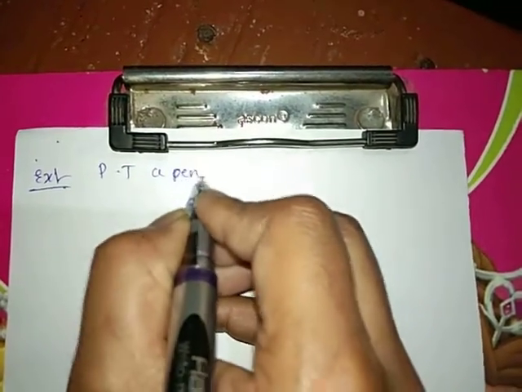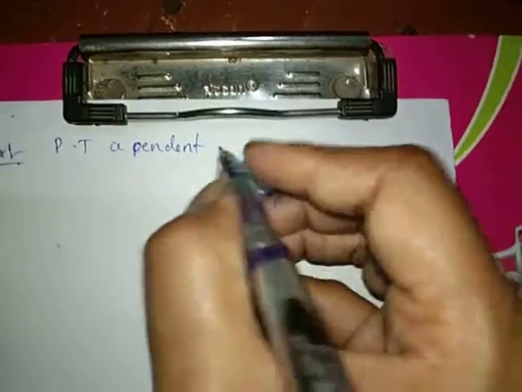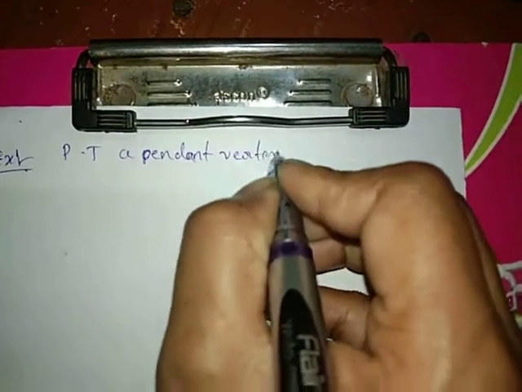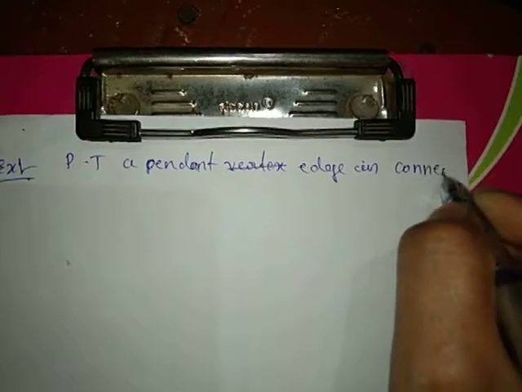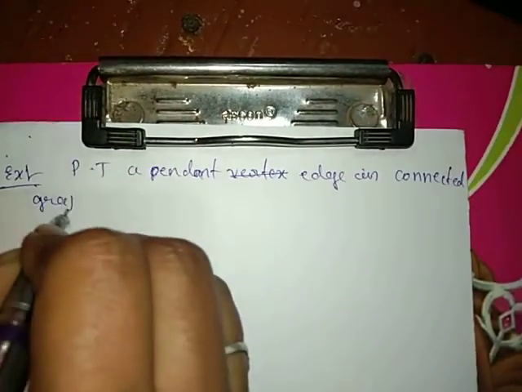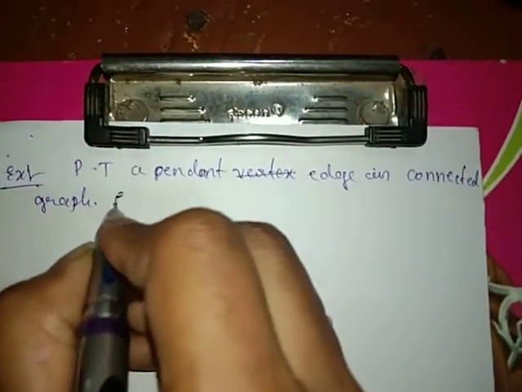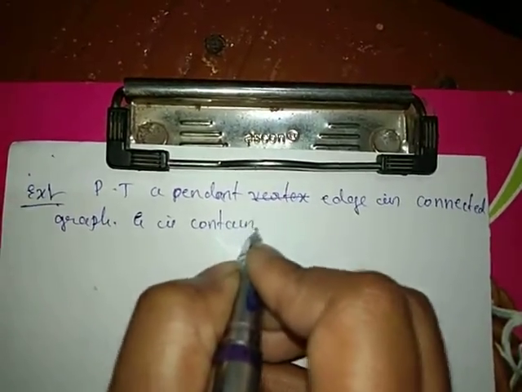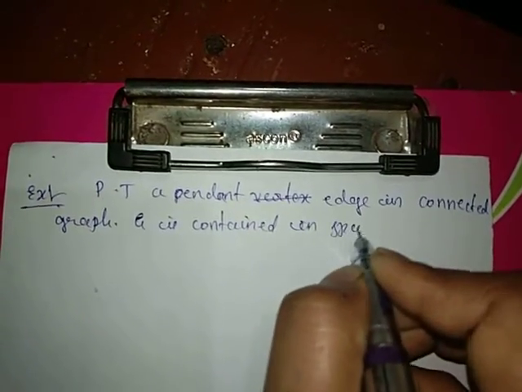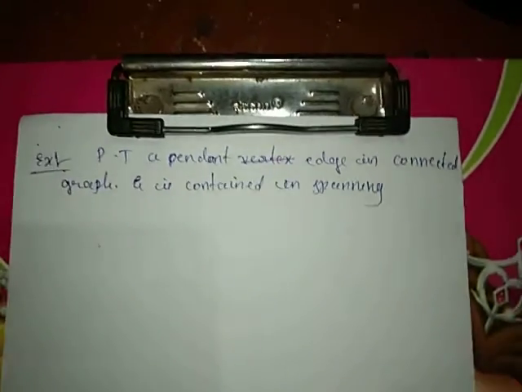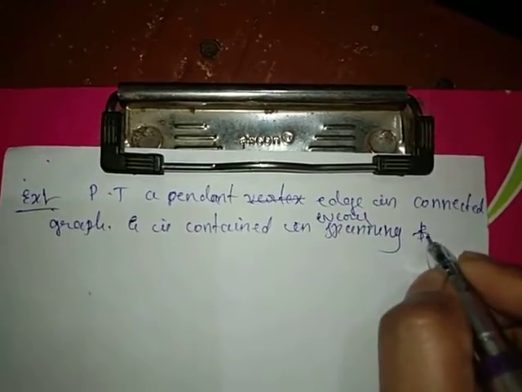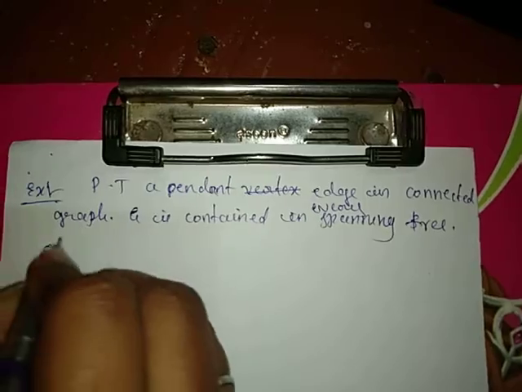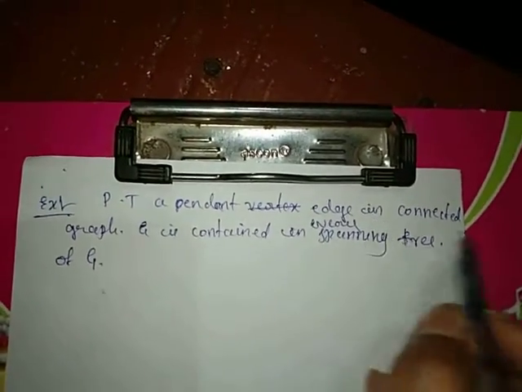So come to the next example. Prove that a pendant edge in a connected graph G is contained in every spanning tree of G. Means, suppose G is a connected graph.